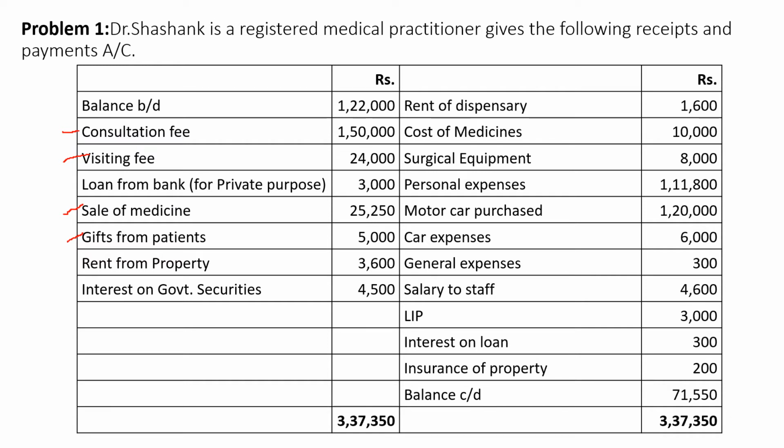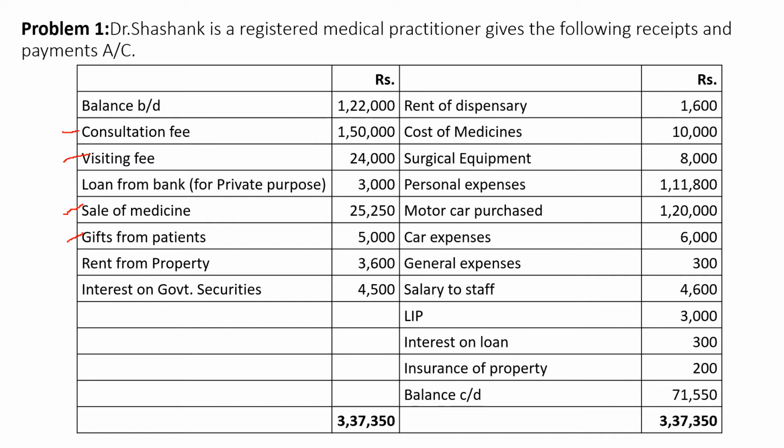The next one is rent from property. Rent from property is relating to income from house property, hence it is not considered under the head income from profession. The next one is interest on government securities. Interest on government securities is relating to income from other sources, so here we are not going to consider the interest on government securities. Here we have covered all the receipts. Now let us go to the payment side.